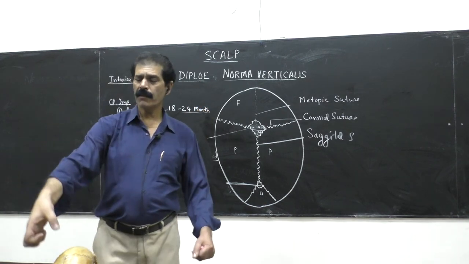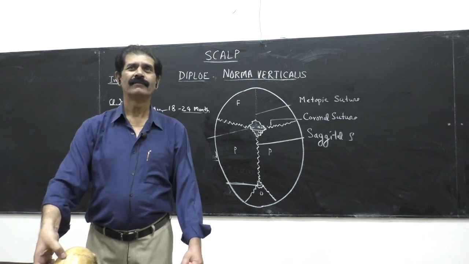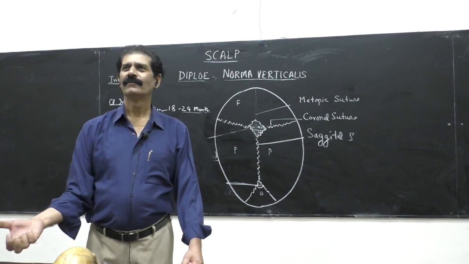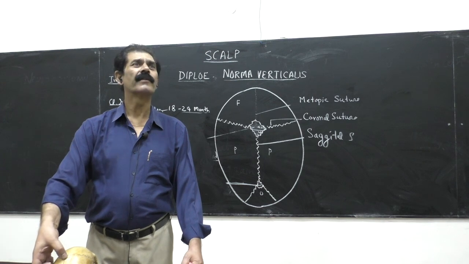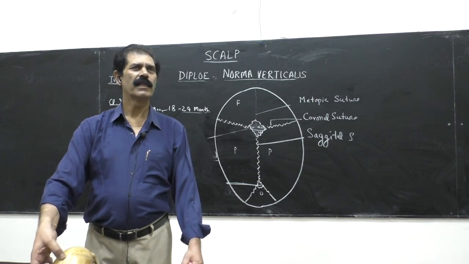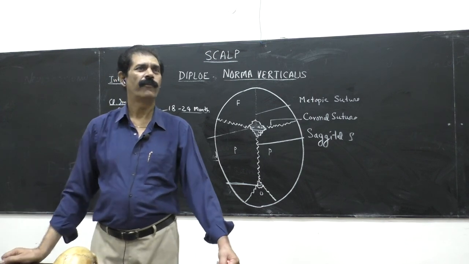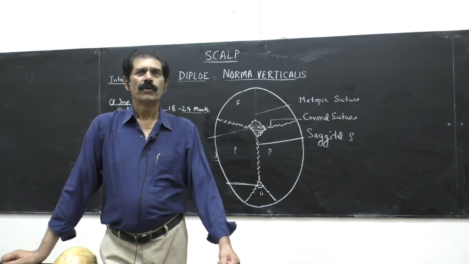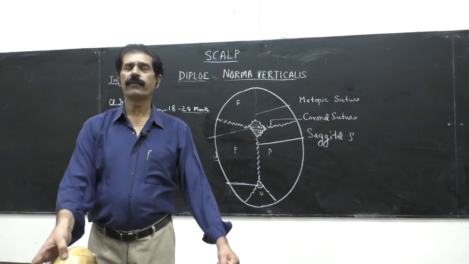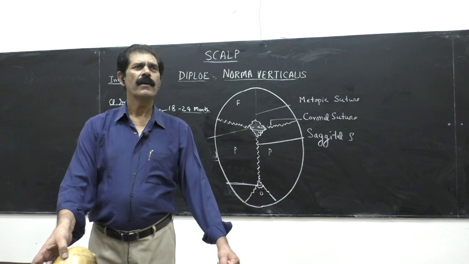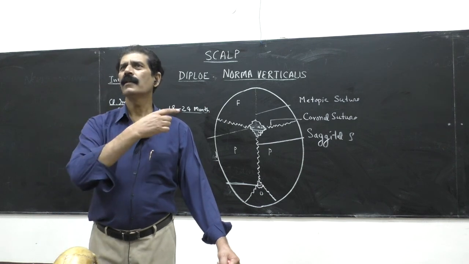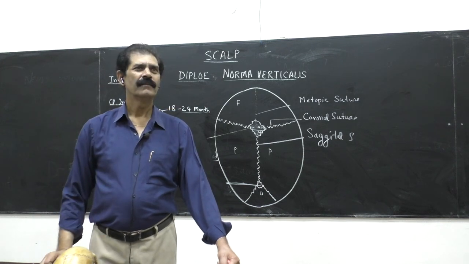If you touch after 18 months, bone is formed and it becomes hard. Or at the most after 24 months, after 2 years, bone is fully formed. So just by touching this bregma or anterior fontanella, you can diagnose the age of the child.